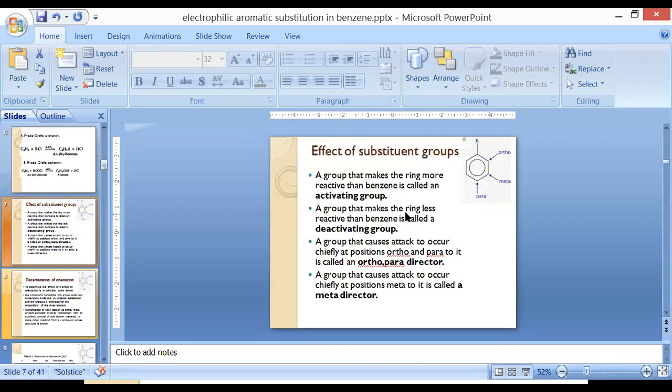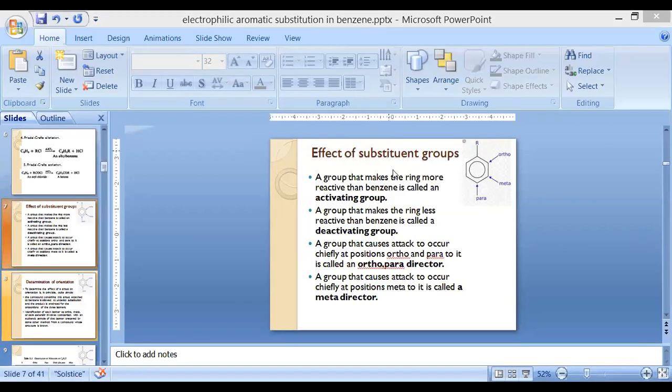Now, what will be the effect of a substituent group when benzene and its derivatives go for electrophilic substitution reaction? What is the importance and what is the role of any substituent group? What those substituent groups are, we will discuss in the coming slide. Before that, we will discuss some of the terminologies. And what are those?